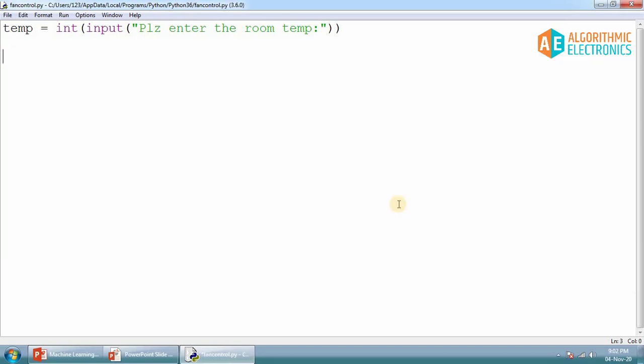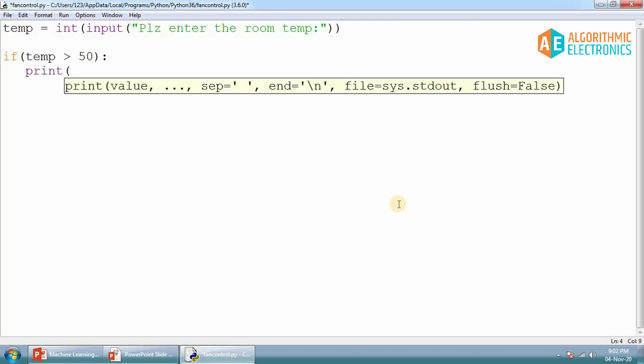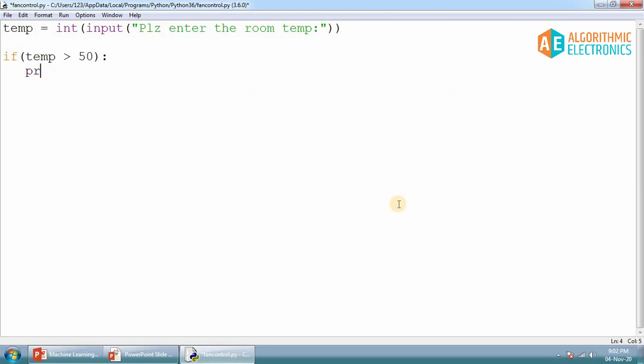So here, let's check the same thing with the help of a nested if else statement. Instead of using else if, I'll write if and inside that multiple if statements. If temperature is greater than 50, you have to print this thing. Or just one more simple thing I want to do.